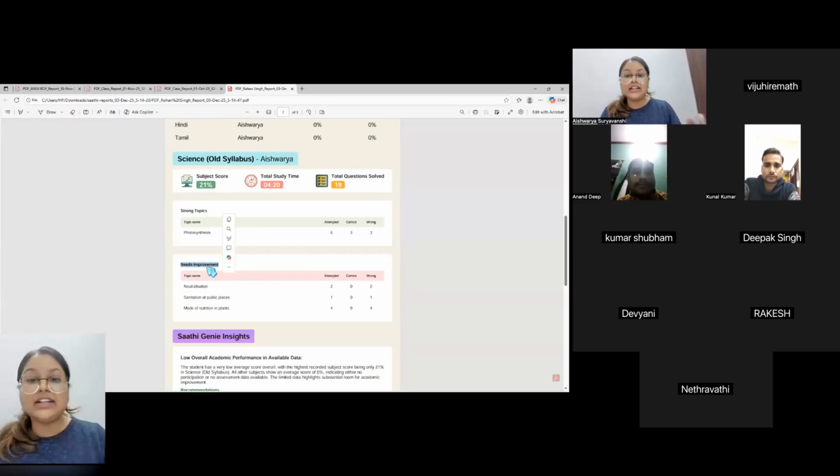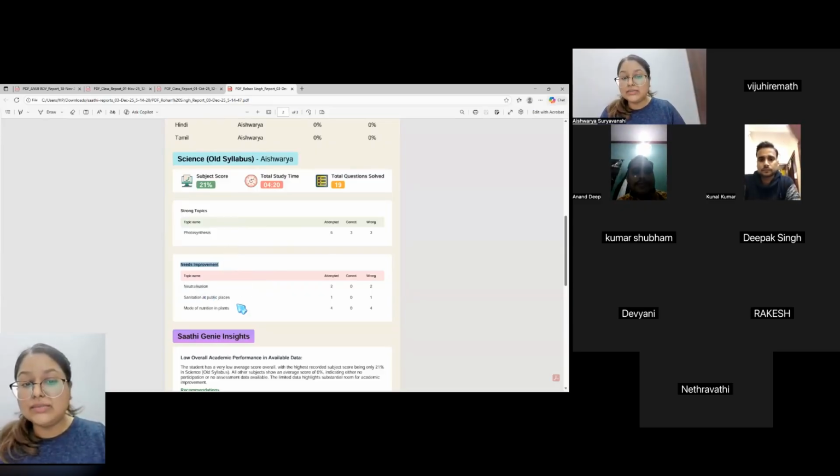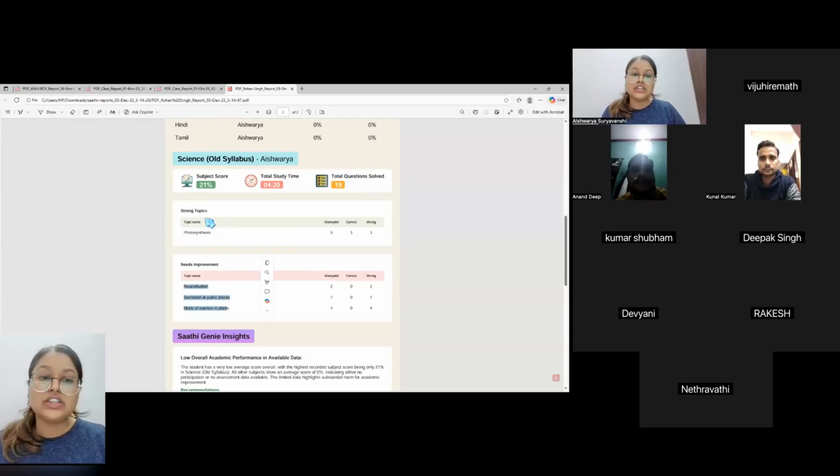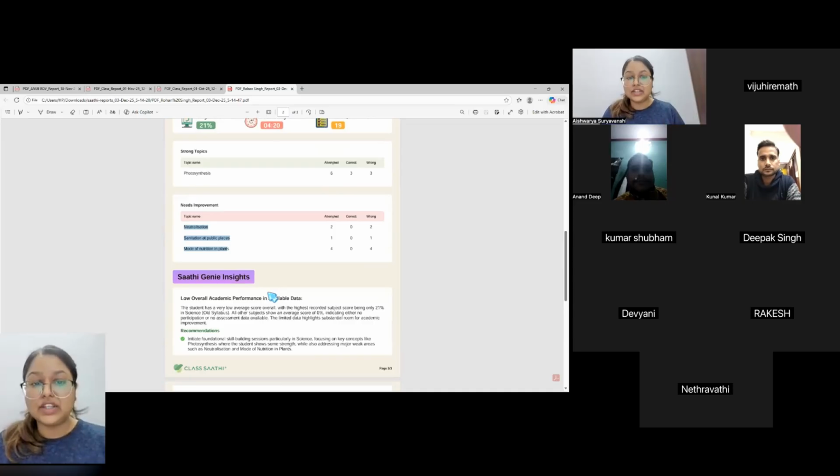And second part is the student will also be able to know what they have to work on. So if the student is going back home and trying to revise, they can focus on these topics first, and then they can solve more questions, get more insight, and improve their understanding of these concepts.